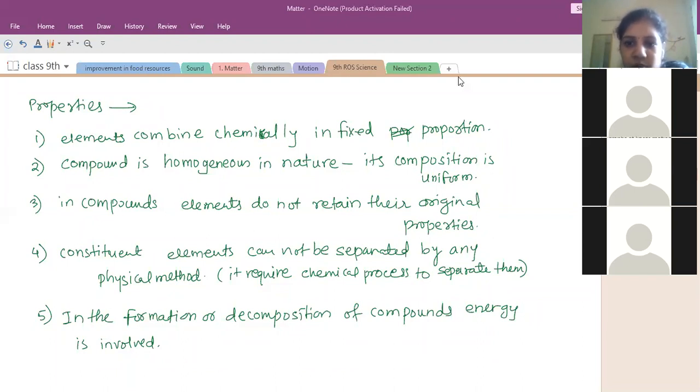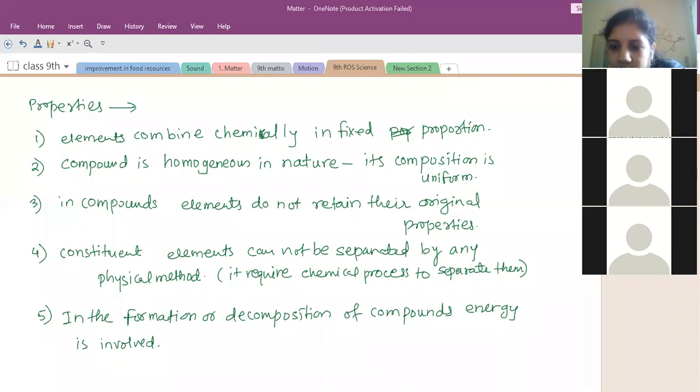Ma'am, first contrasting point: in mixtures, the elements can be easily separated. One by one, you can see on the board the 5 properties of compounds I have written. Yes, ma'am. So first, can you tell the contrasting point? Ma'am, it is not fixed in proportion. It can be higher or lower. Yes, it can be any proportion in which the 2 substances have been mixed.